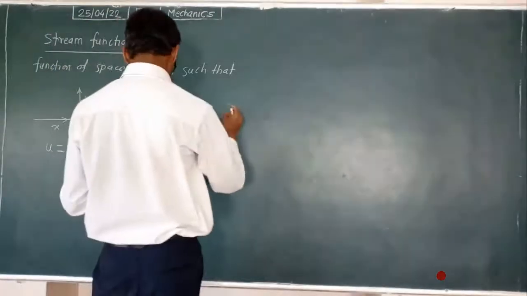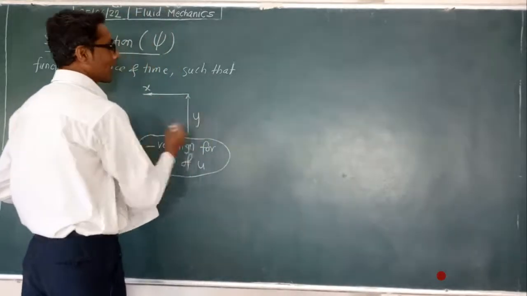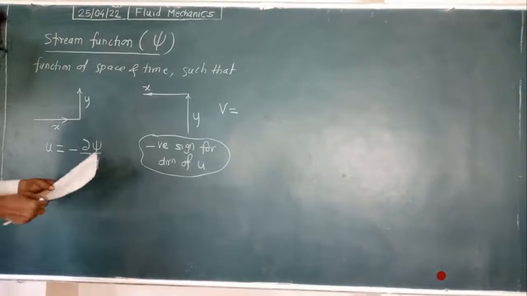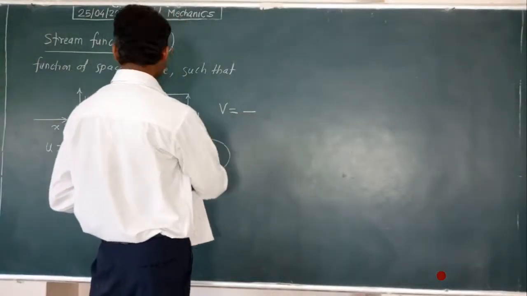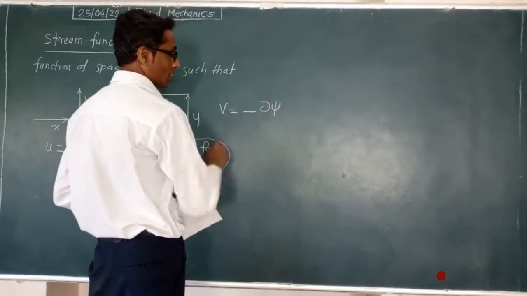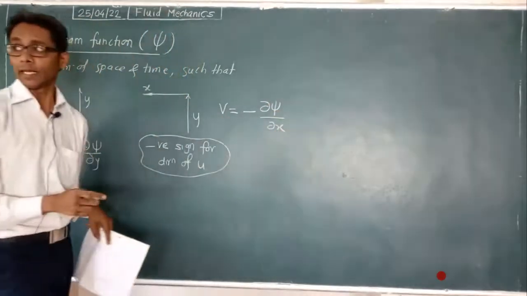So in this case here the formula will be what? Along y direction velocity is v. As per the definition, it is negative differentiation of psi function with respect to x direction, negative.